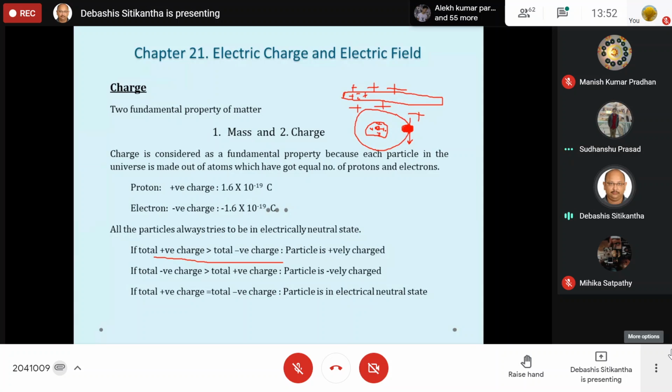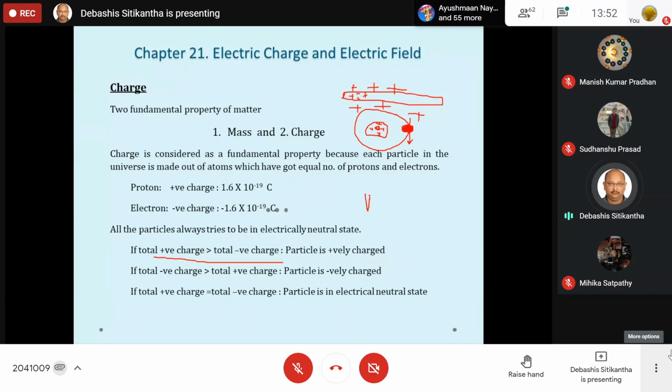Sir, I have a question. Yes. The electrons are very light, so they get easily transferred from one surface to another. But why are they getting transferred to one surface only? Why aren't they moving to the other surface? Why is one surface getting positively charged when we rub two surfaces together? Okay, I got what you were actually saying. Let me explain it to you.